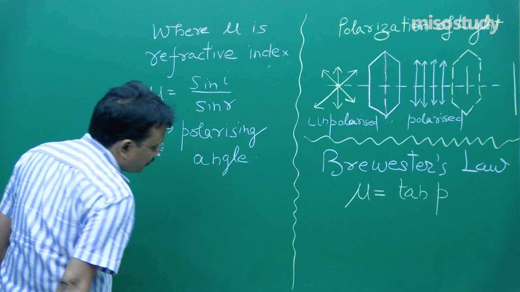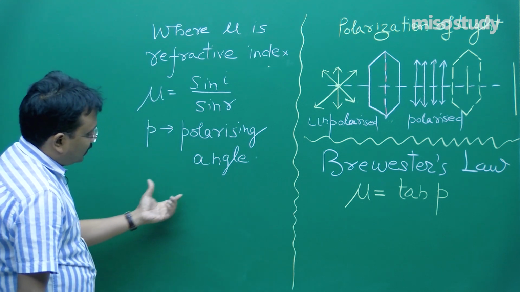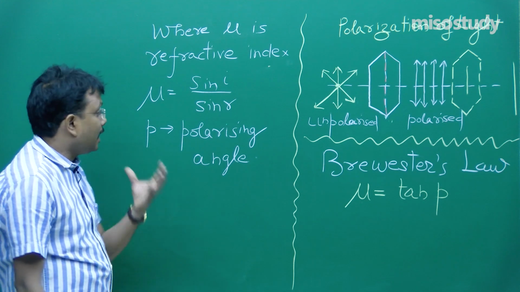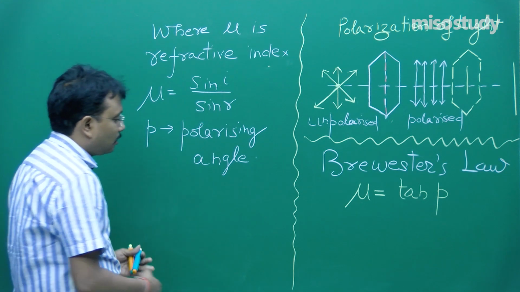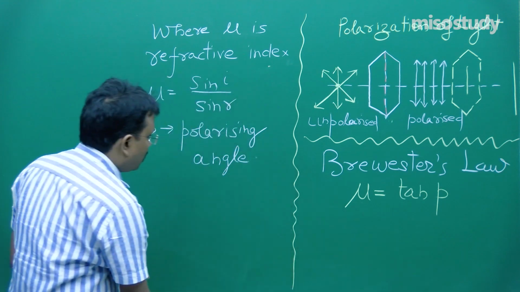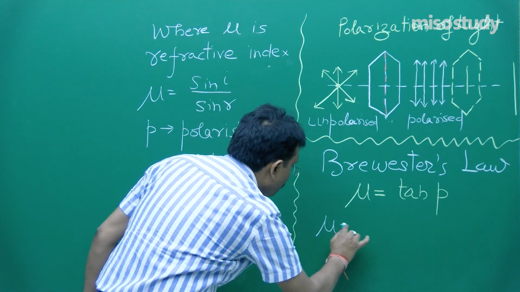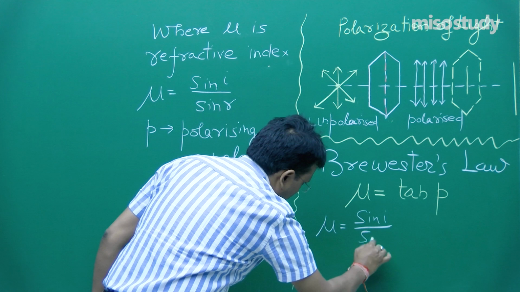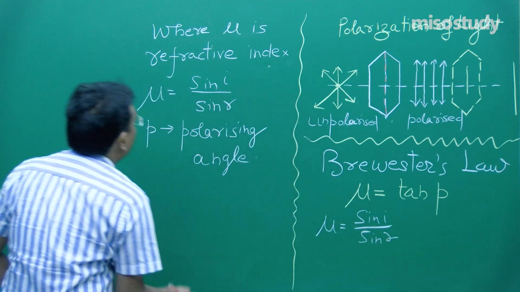What does it mean? When light is incident at the polarizing angle at the interface, I think I should write down this statement over here. So, I can say mu is equal to sin i upon sin r, fine.